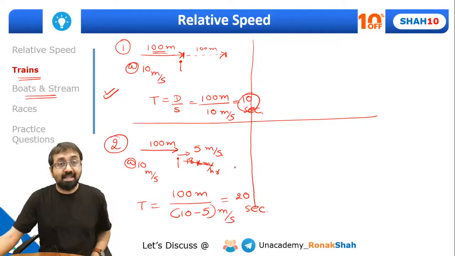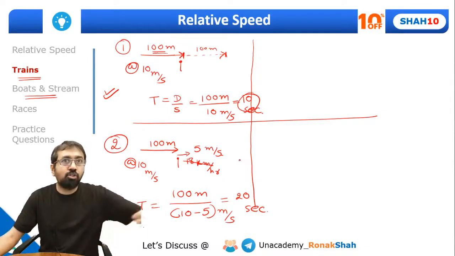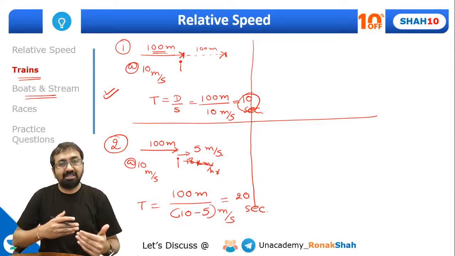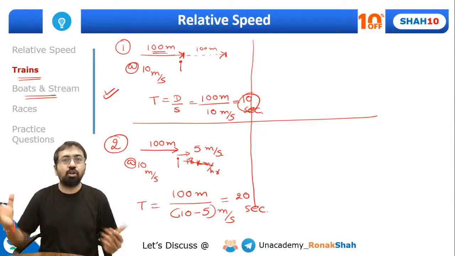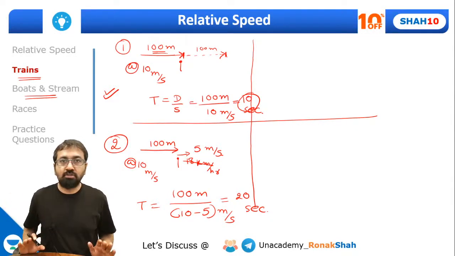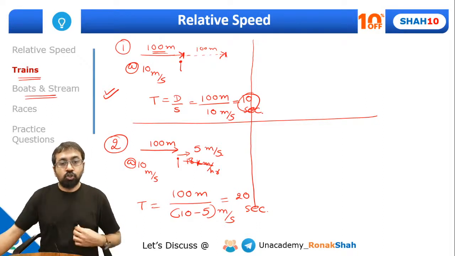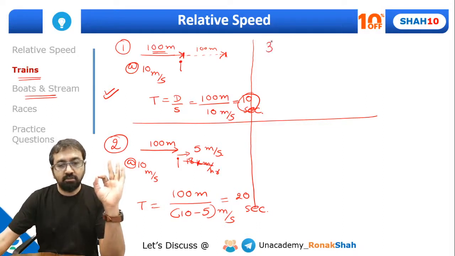Earlier it was taking 10 seconds, but now the person is also moving, so it will take slightly longer for the train to cross that person. Yes or no, everyone? Okay, great. So let's look at the third situation.